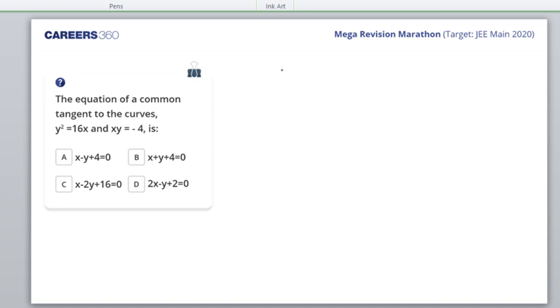Let's see. As I told you, the tangent in terms of slope to a standard parabola is y is equal to mx plus a by m, right? Where m is the slope, and I'm referring to the standard parabola y square is equal to 4ax. Now, m I don't know, but a I know.